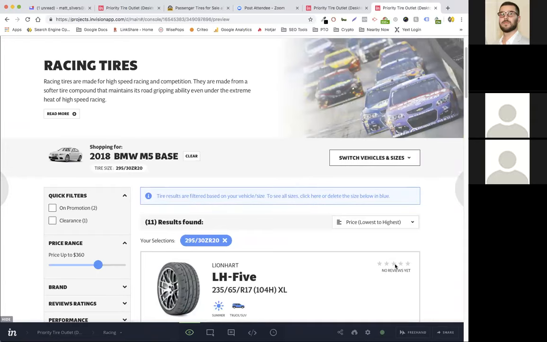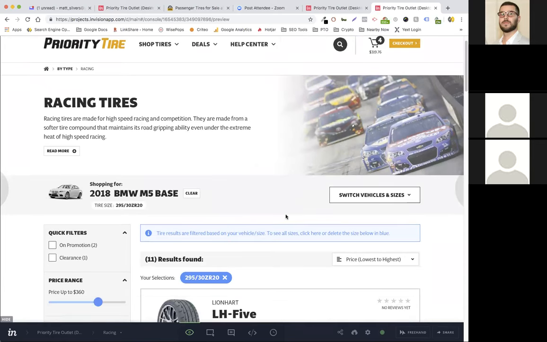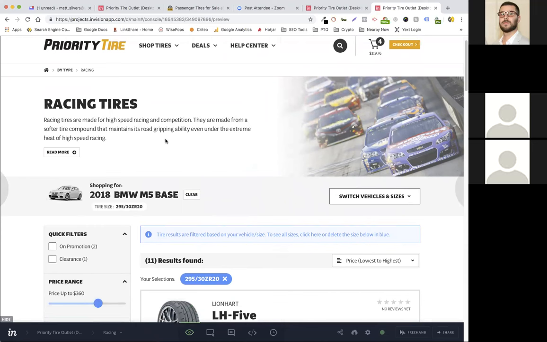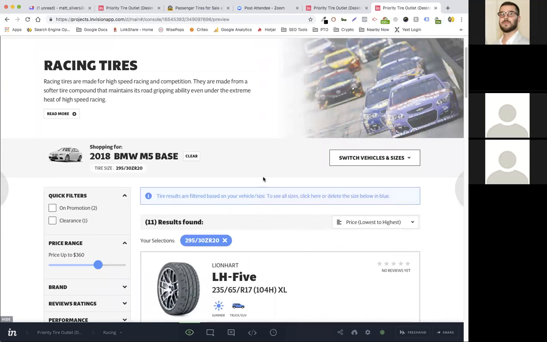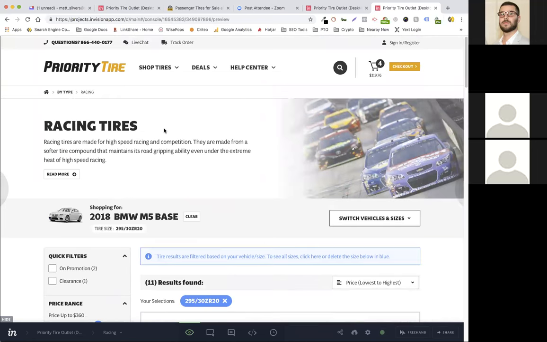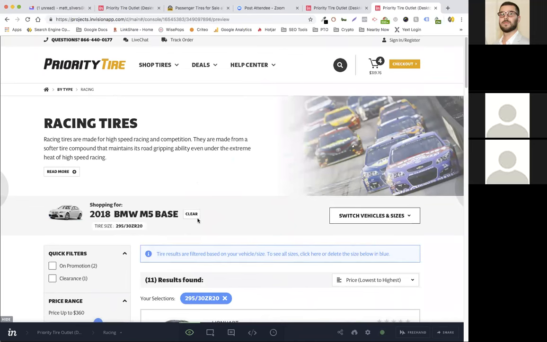Okay. Here's something that's going to be new functionality-wise, but I think it's very easy technically. So when we're on a category, right? So this is not a search result. This is a category, a BigCommerce hierarchical parent-child category page, right? Yep. So these are by type, racing tires. What we're going to do is, instead of just showing all products that are in the BigCommerce racing tires category, we are actually going to apply a filter to that.